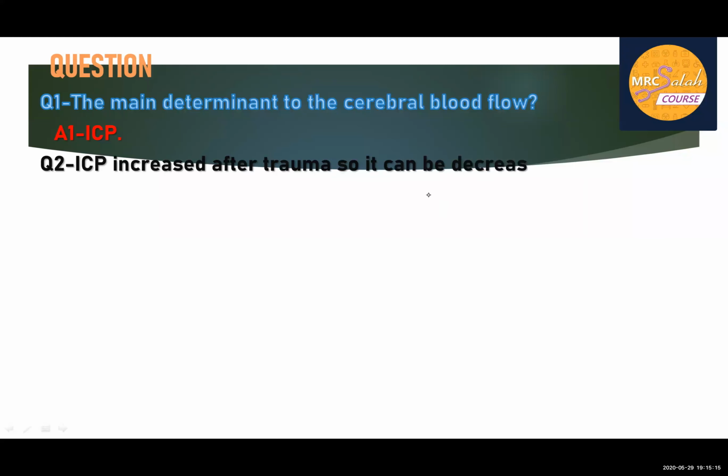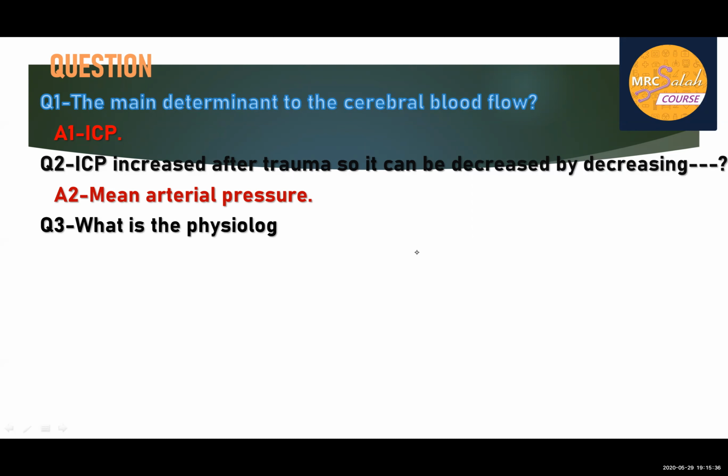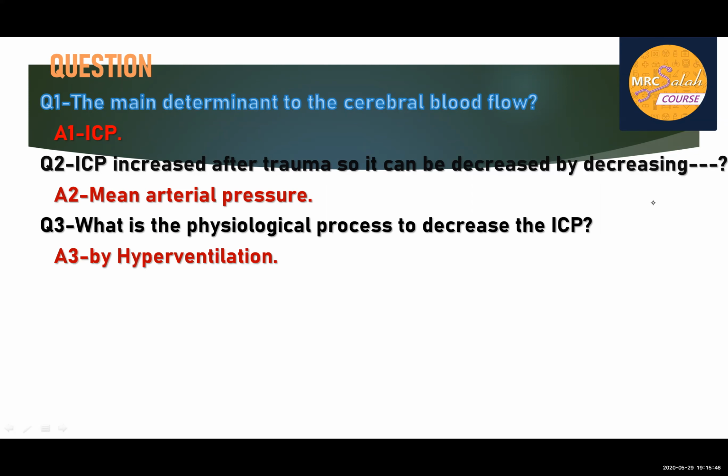Intracranial pressure is increased after trauma, so how can it be decreased, or how do we improve the patient by decreasing intracranial pressure and adjusting the mean arterial pressure? What is the physiological process to decrease intracranial pressure? Very important: hyperventilation. Concentrate with me, and I will close with this question.